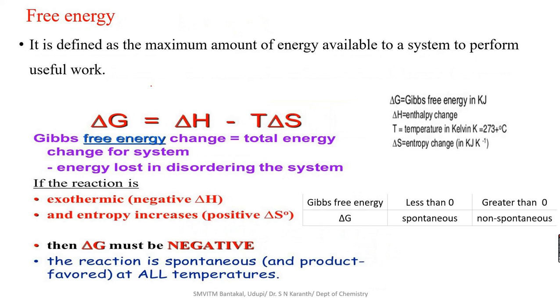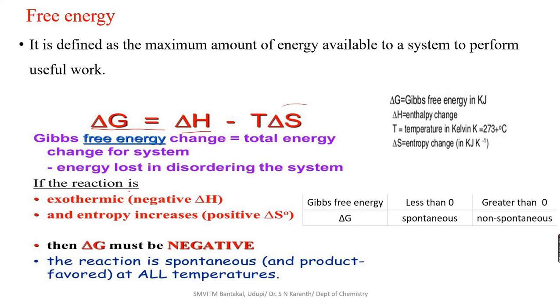It is usually expressed based on the Gibbs-Helmholtz equation, that is delta G is equal to delta H minus T delta S. Delta G is considered the Gibbs free energy change, delta H is the enthalpy change, T is the temperature, and S is the energy which is lost in disordering the system. That is what we call the entropy change. So free energy change is equal to the total energy change for a system minus the energy lost in disordering the system.